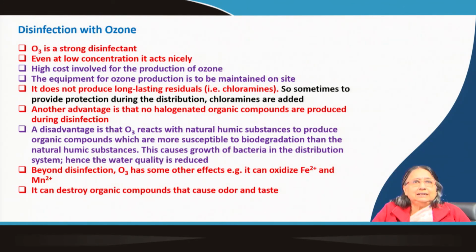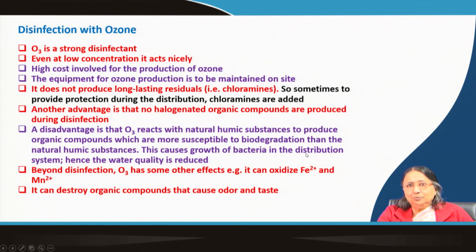Okay. Another advantage for ozone is that no halogenated organic compounds are produced during disinfection, because halogen is not there, so how will halogenated compounds be produced? So, it is an advantage, right. A disadvantage is that ozone is stronger, so it can react with natural humic substances to produce organic compounds which are more susceptible to biodegradation.